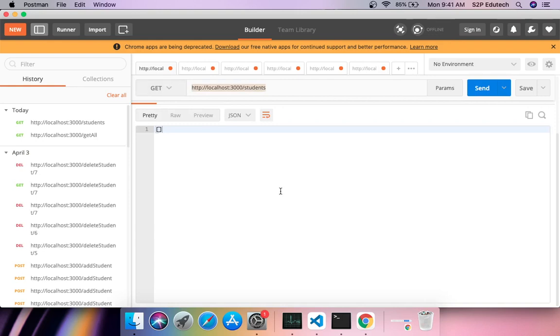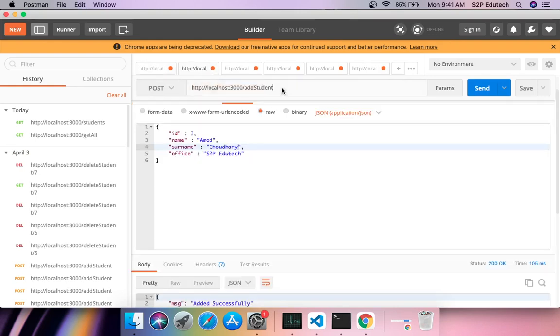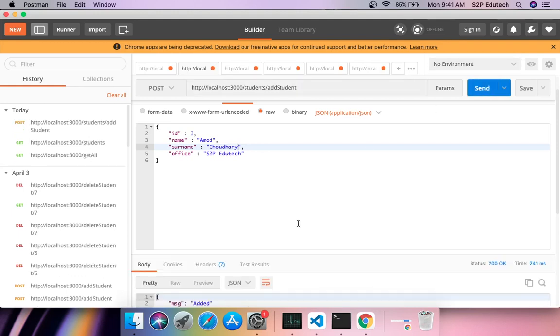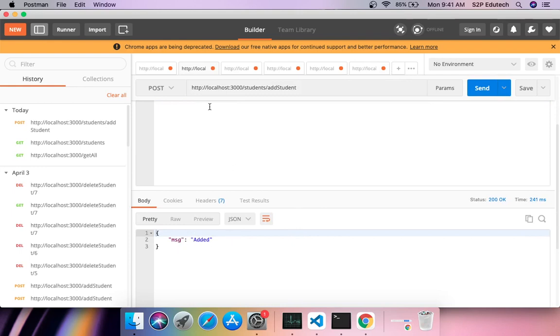My next step is a post request. I'll have localhost:3000 slash students slash add student, and I'll click on send. It says message added, which means it has simply performed a push operation in our array.